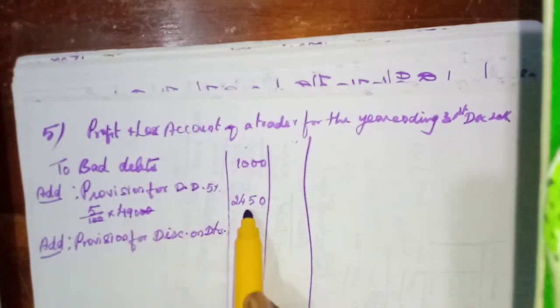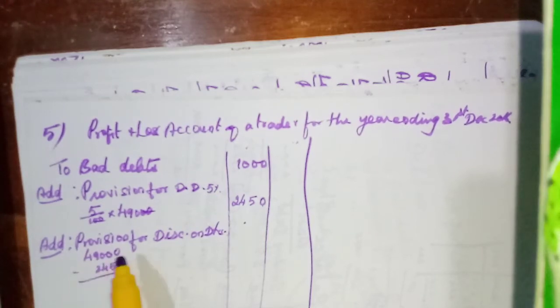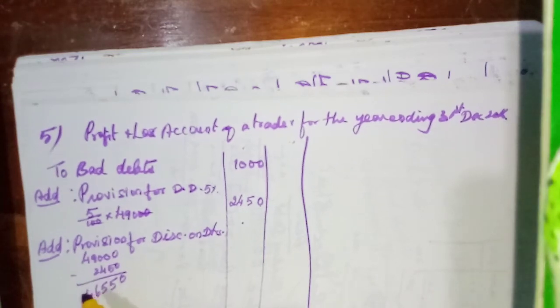We have to deduct this amount from this 49,000. So 49,000 minus 2,450, that gives 46,550.